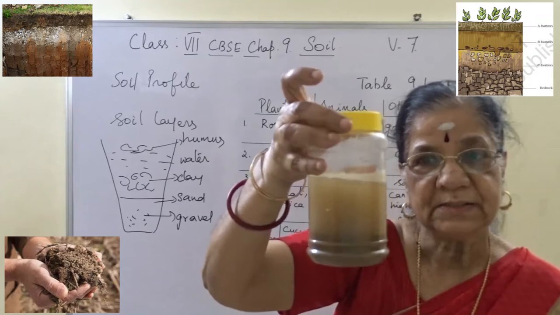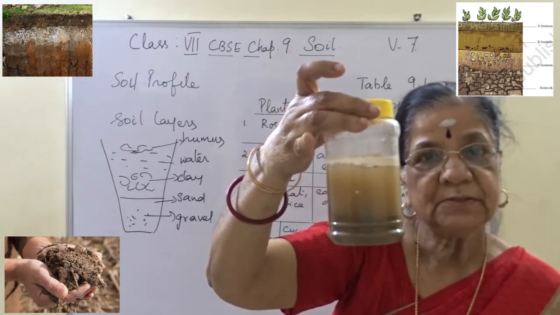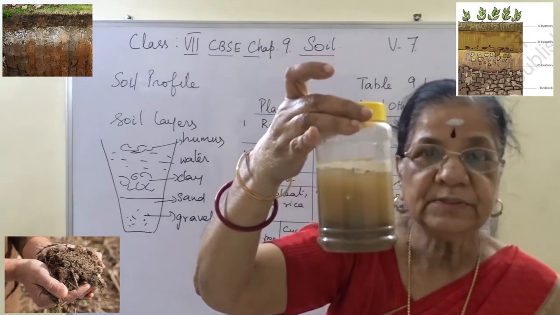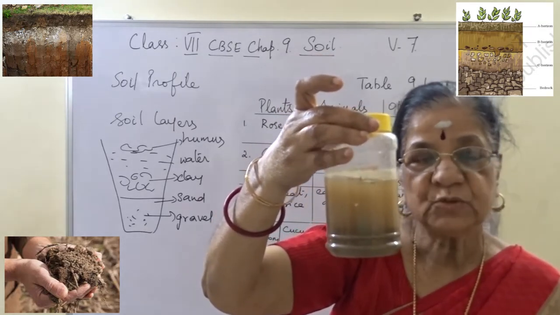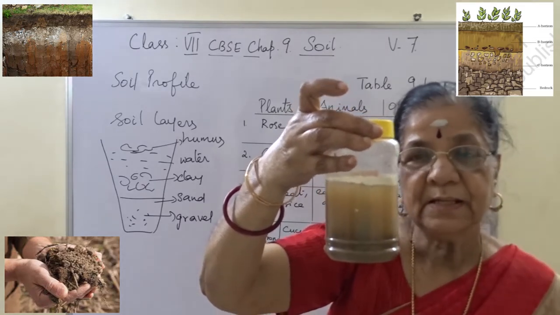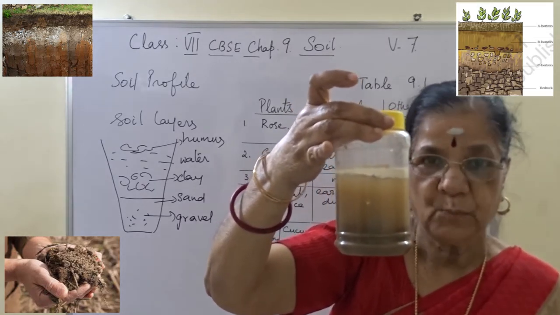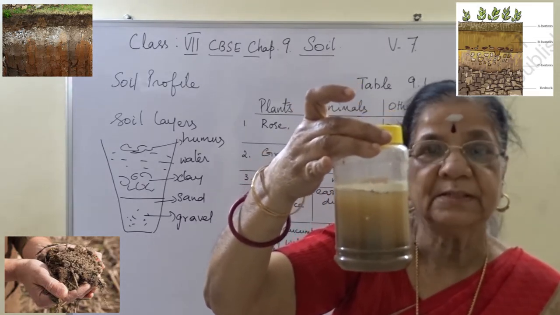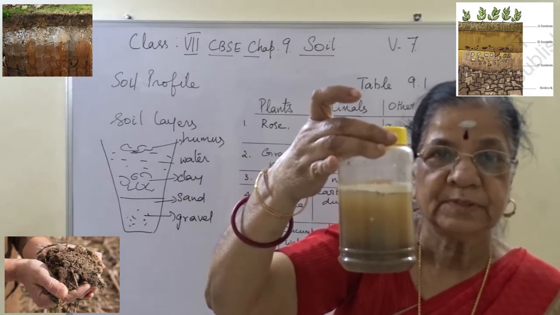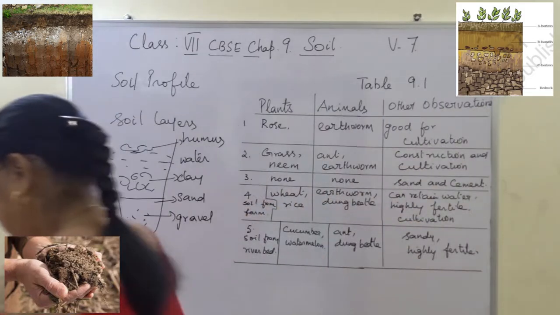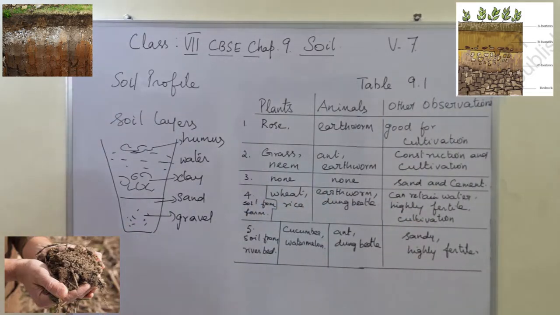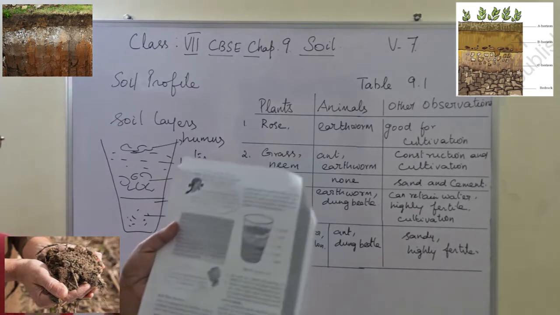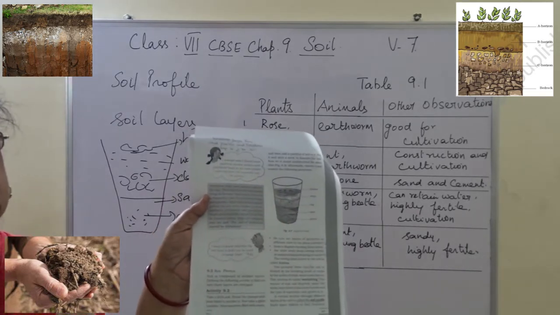I hope you understand. This is the experiment to find the layers of the soil. In our textbook, a glass tumbler is given, but I am just showing in a bottle that is available here during lockdown. Right? That is the experiment here, layers of the soil.